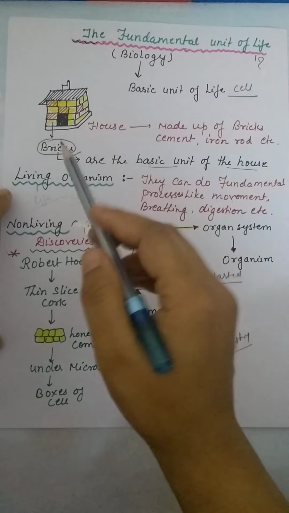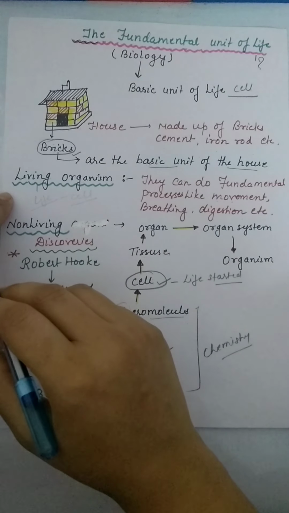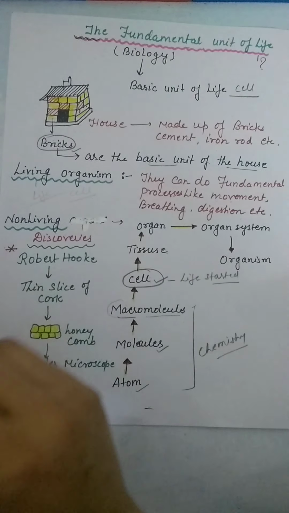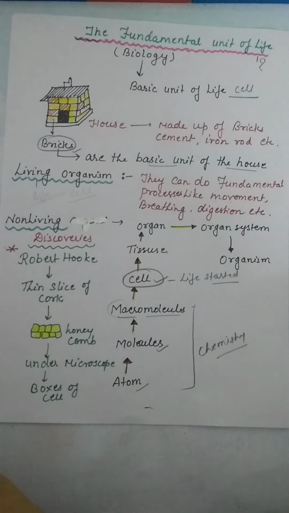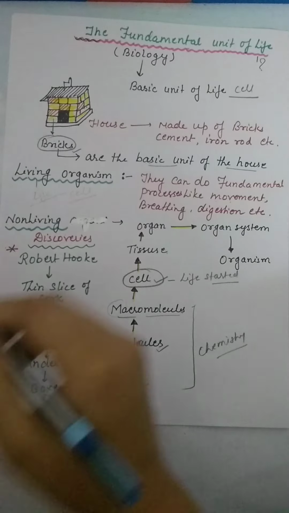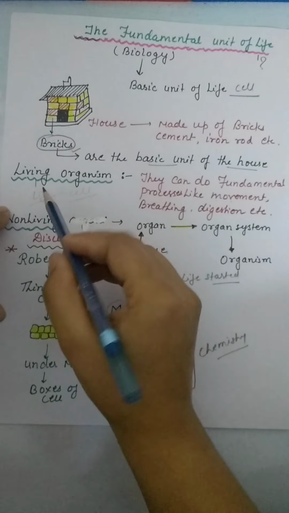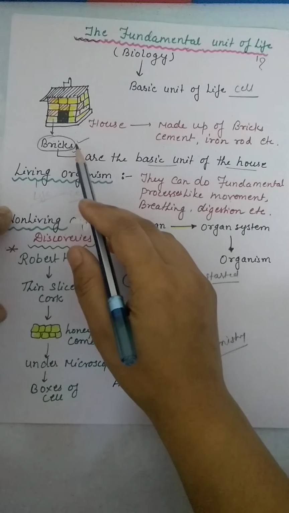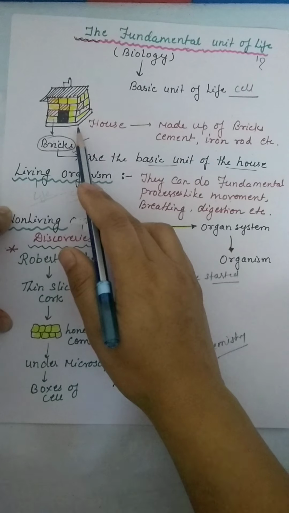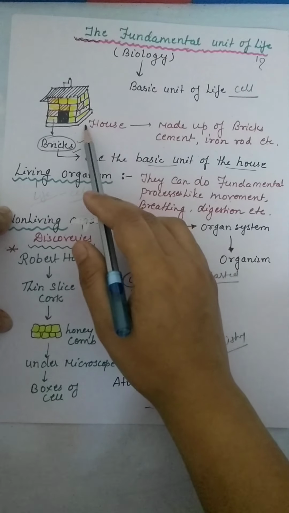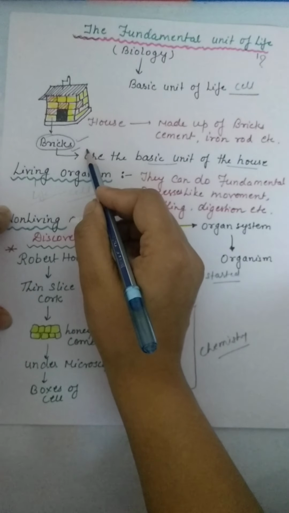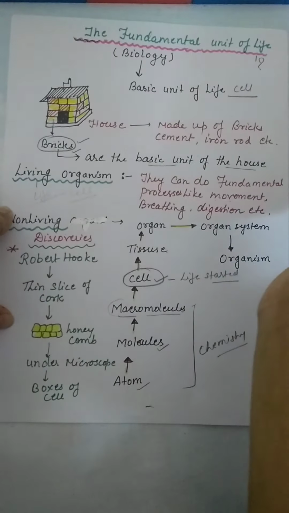Let's take a visual explanation of this. This is a house. We know that houses are made up of bricks, cement, iron rods. So what is the basic unit of this house? The basic unit of this house is bricks. If there are no bricks, the house will be destroyed, and we can't build a house. So without bricks, a house cannot be built.